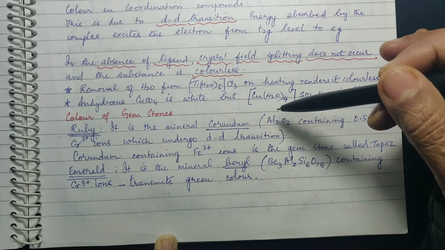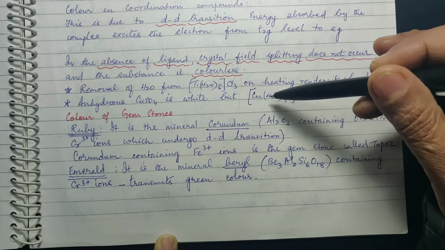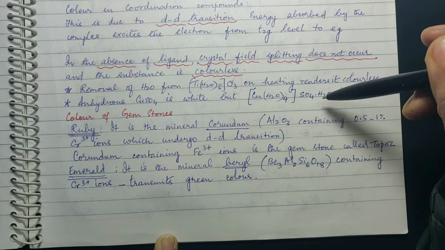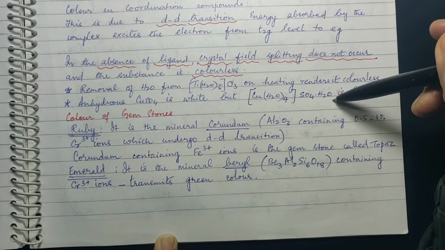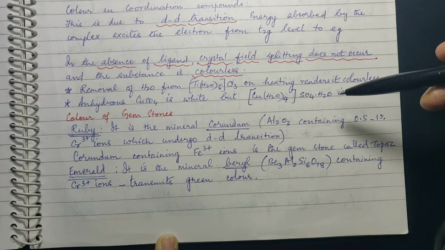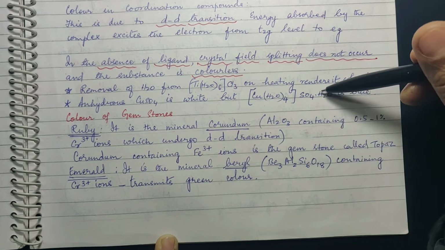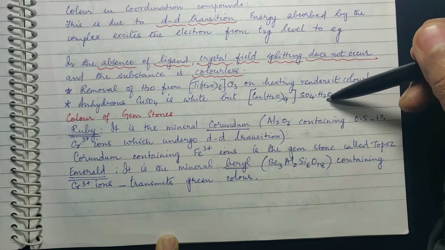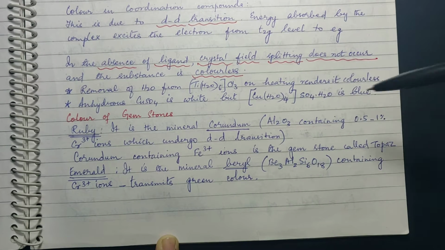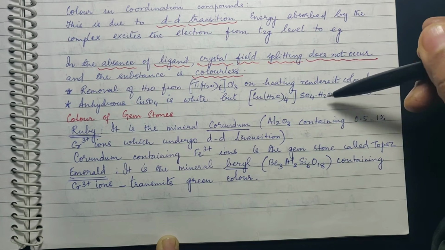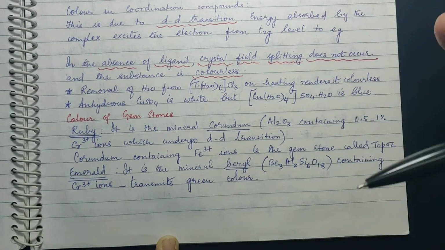But how it is present actually, 4 molecules of water are coordinately bonded to the central metal ion and 1 molecule of water is present as water of hydration, and it is blue in color. Now if you heat it, what will happen? This water molecule will escape, and if this water molecule gets lost, then it will become anhydrous copper sulfate.